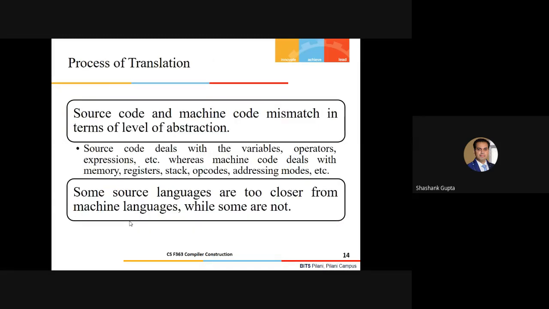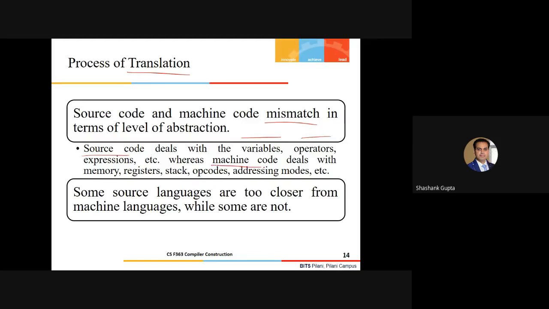Now, what exactly is happening with respect to the translation, this transformation which we generally call the translation process? The source code and the machine code are going to mismatch in terms of different levels of abstraction. Like I said, your source code deals with identifiers or variables, operators, expressions, data structures, and control flow statements.